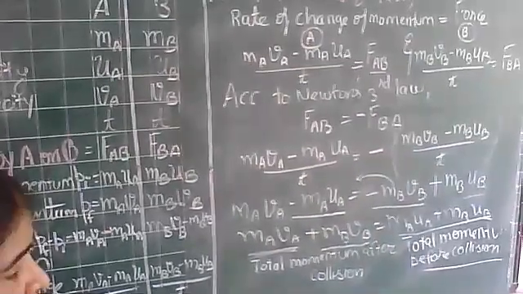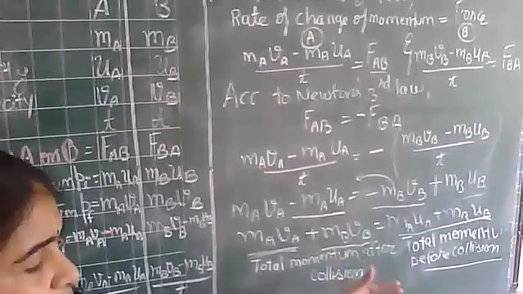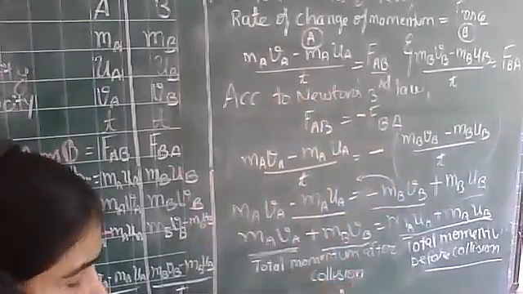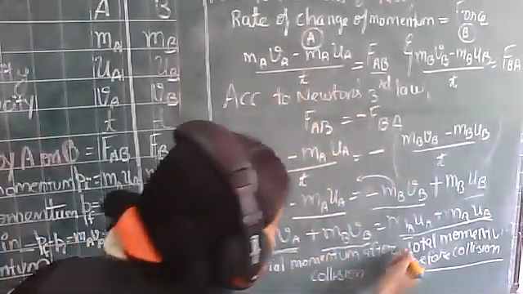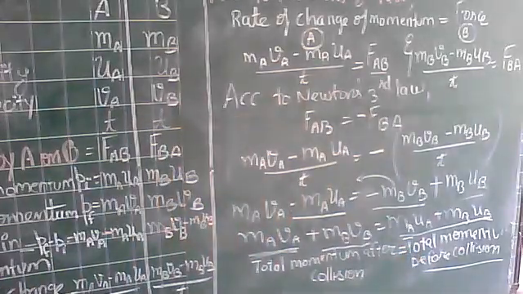Look, beta, what we had started was that we have to prove that the total momentum before and after are equal. So we have proved it. The total momentum after collision is equal to the total momentum before collision. Right?